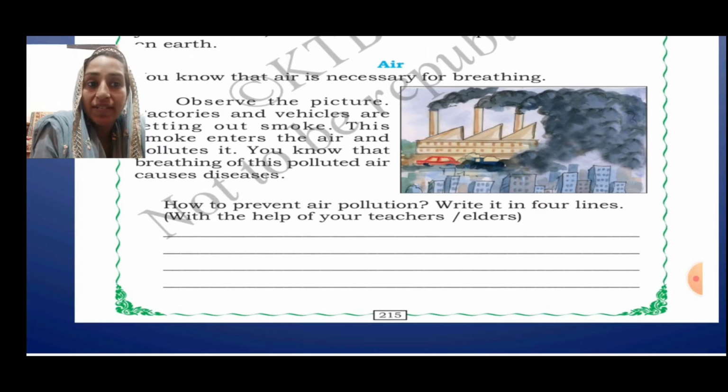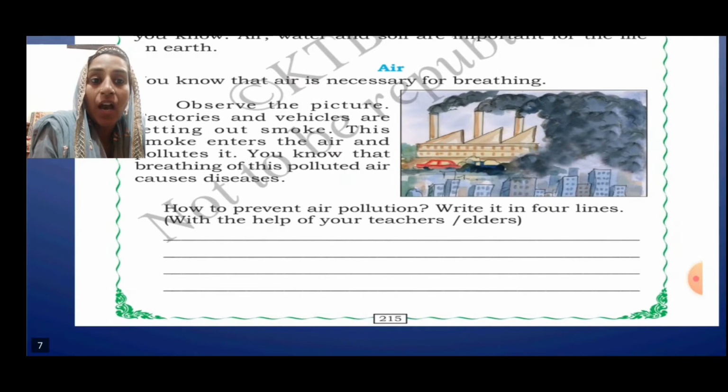You know that air is necessary for breathing, right? We need air for breathing. Observe the picture. Factories and vehicles are letting out smoke. See here, all the factories and some vehicles are letting out smoke. This smoke enters the air and pollutes it.